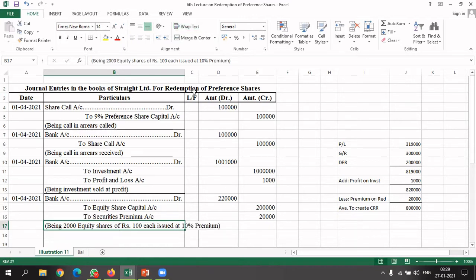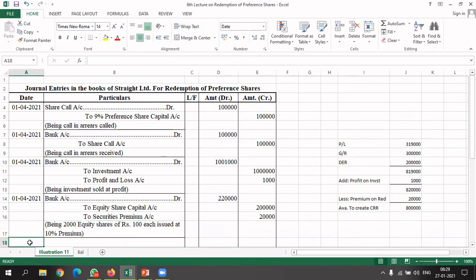Now we are going to pass the entry of transfer of claim. Date will be the same.